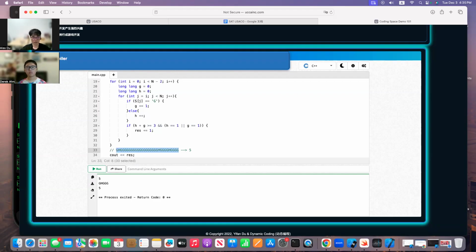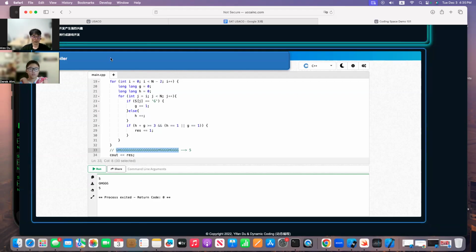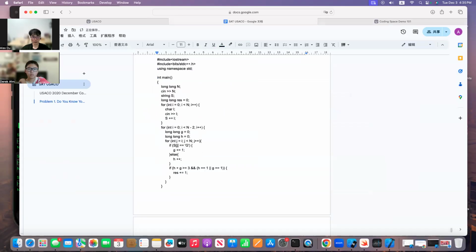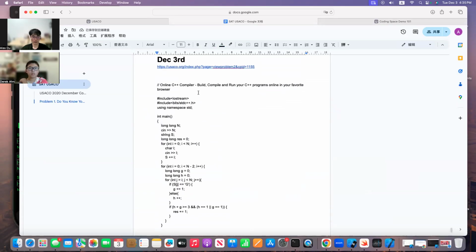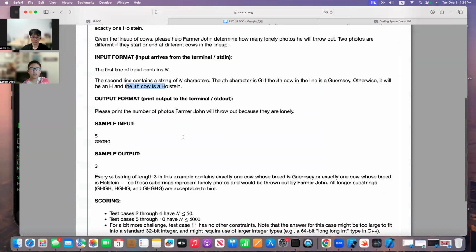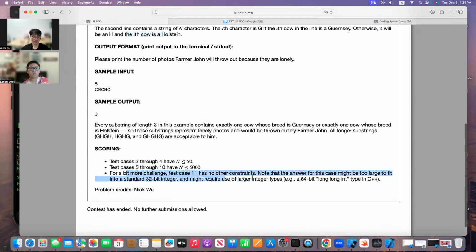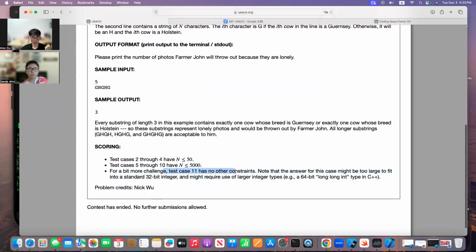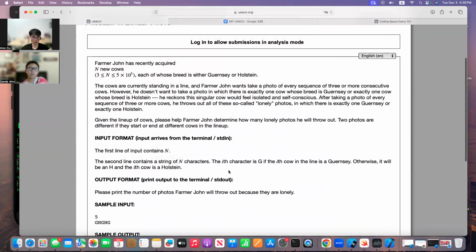So now this is the solution of this problem. All right, so I'm going to post these solutions right here and here. If you submit this solution, I guess you can pass every case but the last one, right? Because for the last one, you do need to optimize the solution a little bit and then pass the exam. However, this is good enough. In a real contest, if you have one more case, no worry about it, all right? Just skip that to the next question, because your goal is to pass the contest. If you can get the perfect score, that's perfect, but it's not required.